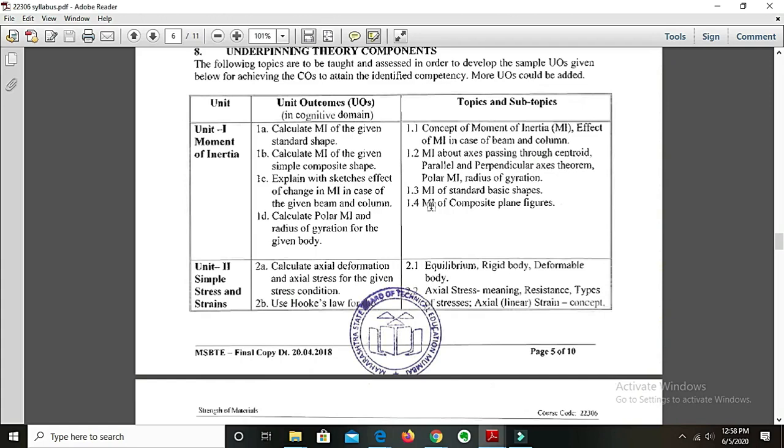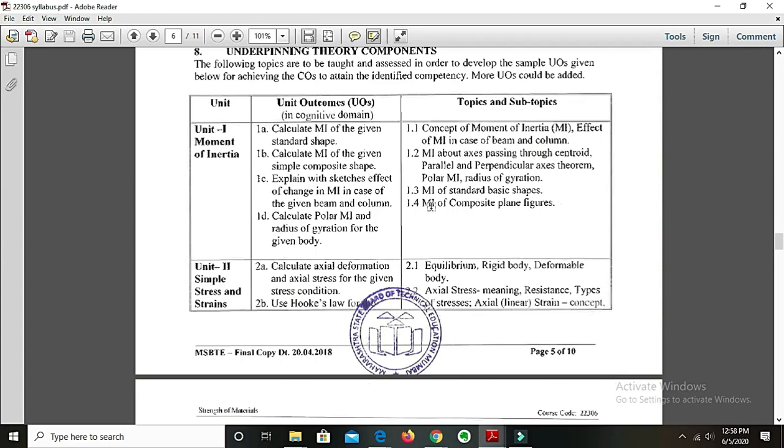Then the last point under this unit is 1.4, which is moment of inertia of composite plane figures. When we think of composite plane figures, it is different from the standard shapes. For example, suppose a rectangle has a semicircle placed over it. Imagine what I am trying to say. Consider a rectangle, frame a rectangle in front of you, and on its top there is a semicircle. It is not a standard shape. It will be a composite shape.